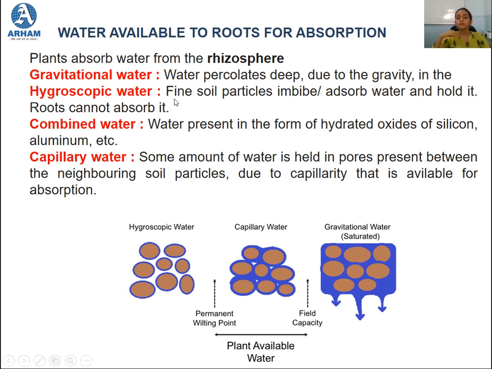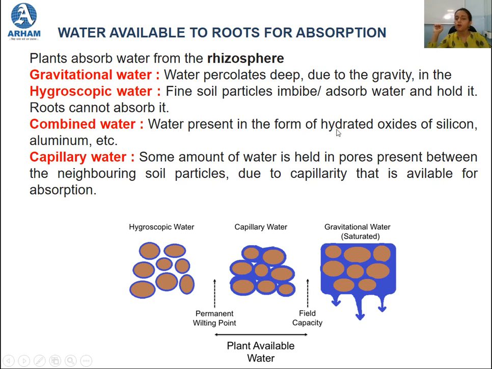Okay, so here the water molecule is attached to the surface of the fine soil particles, and as you can see in this picture, the water molecule is attached to the surface of this fine soil particle. As it is attached to the surface of the soil particle, it becomes hygroscopic water and it becomes unavailable for the roots to absorb. So it is completely unavailable for the roots. Then comes combined water.